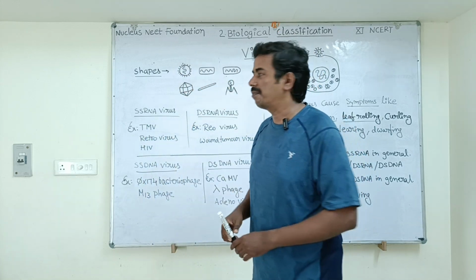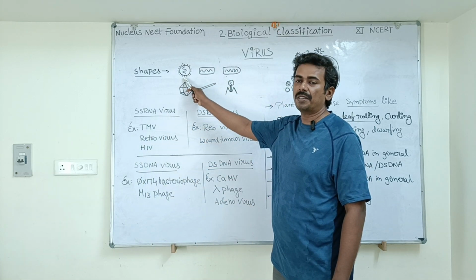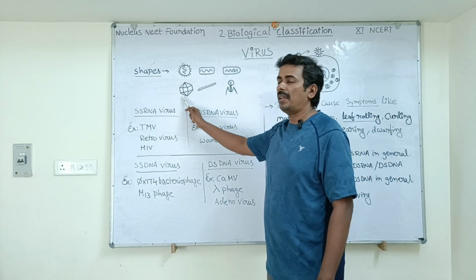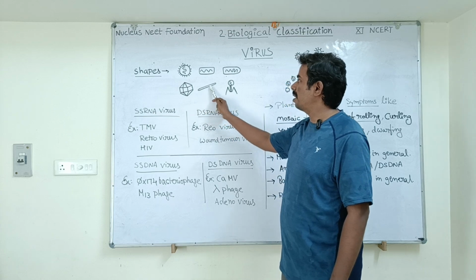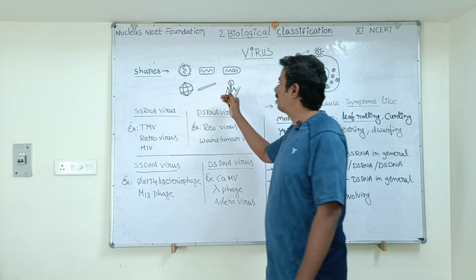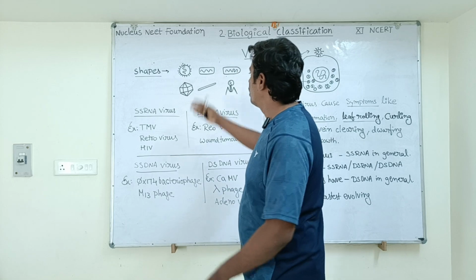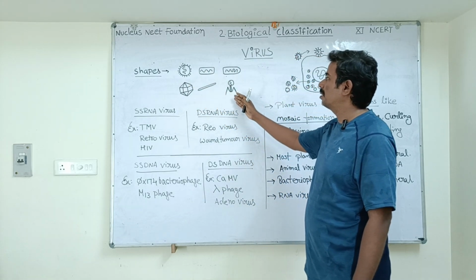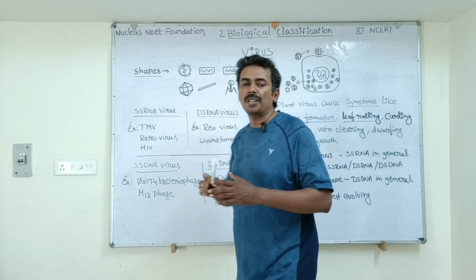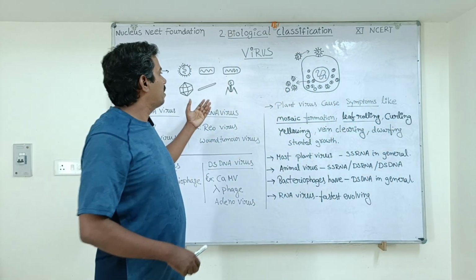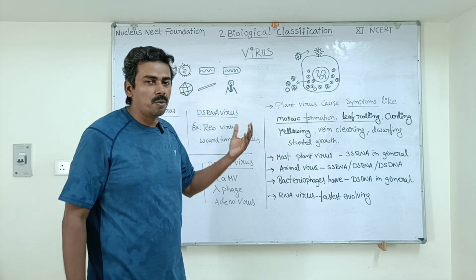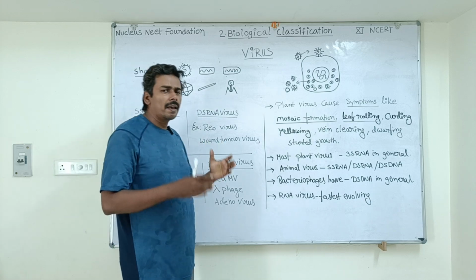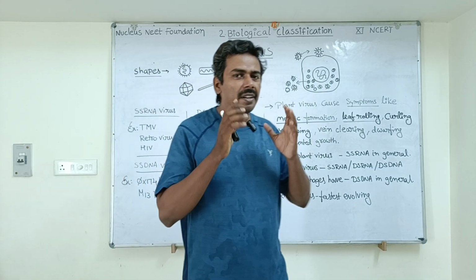Okay students, now we will see different shapes of virus. Viruses occur in different varieties of shapes like spherical, rectangular, bullet, polyhedral, rod, and tadpole shape. I repeat: spherical, rectangular, bullet, polyhedral, rod-shaped, tadpole-shaped. These are some general shapes of viruses, and they have genetic material either RNA, ribonucleic acid, or DNA, deoxyribonucleic acid.